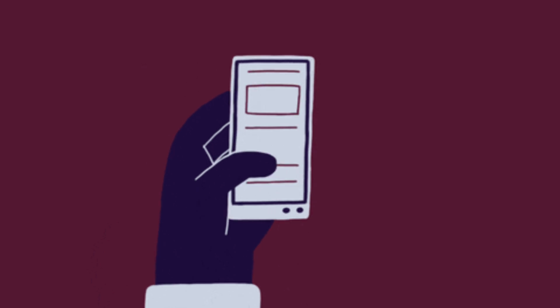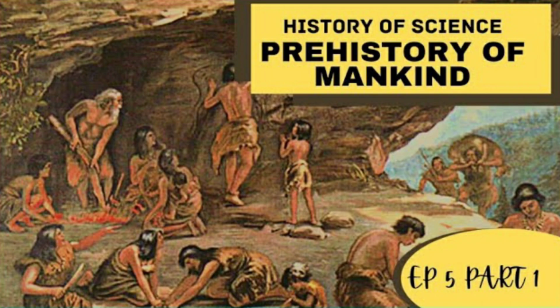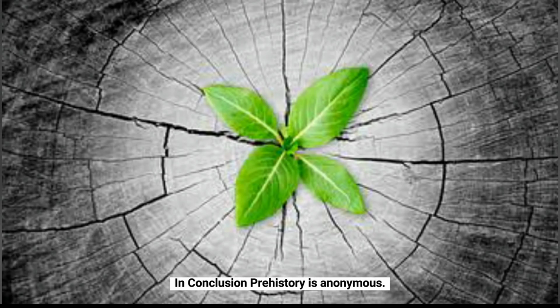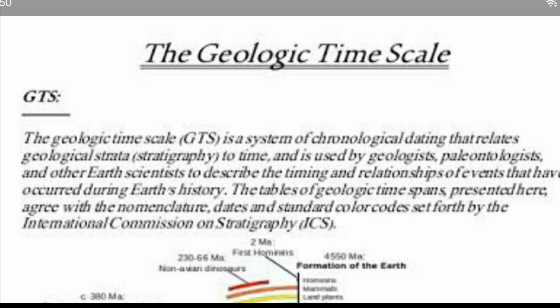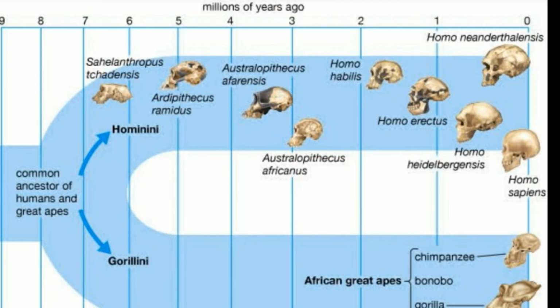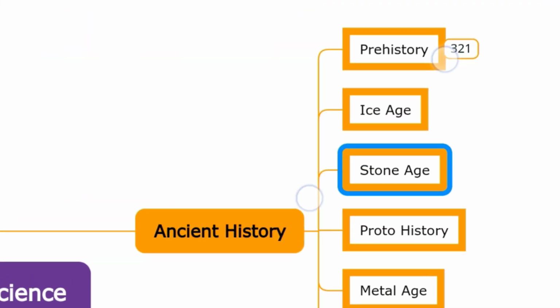In the previous video, we started to tackle the subdivision eras of the ancient history of science and discussed prehistory briefly, and concluded that prehistory was illiterate and anonymous. But despite the anonymity of prehistory, archaeologists and anthropologists have been able to make a timeline based on fossils and remains found underground. So today we will be briefly getting into the timeline based on different aspects.